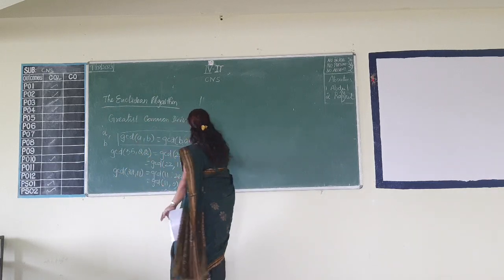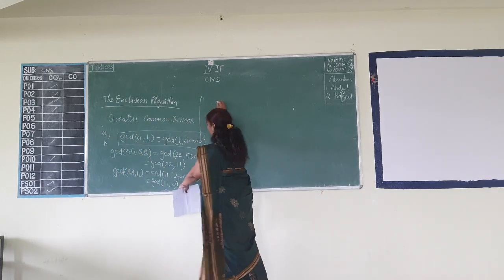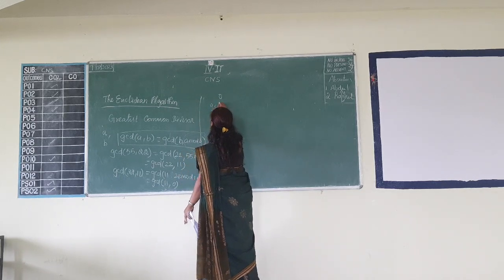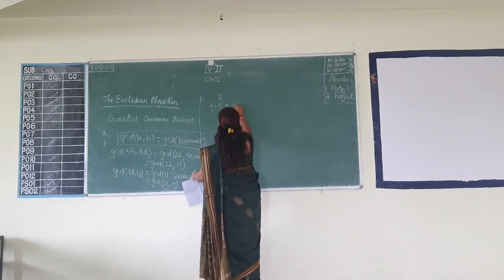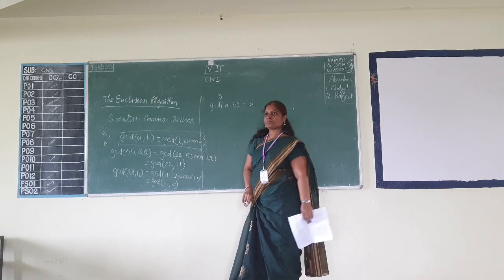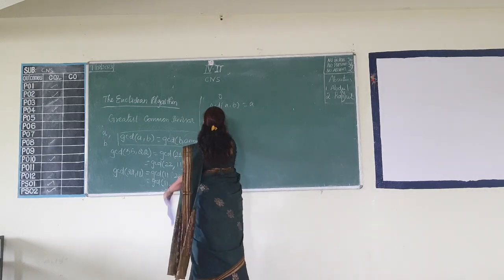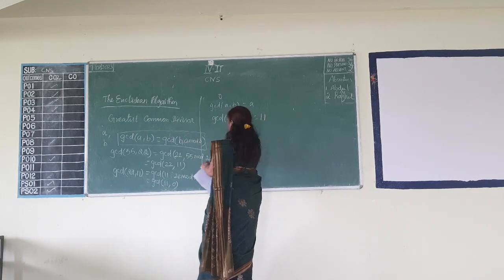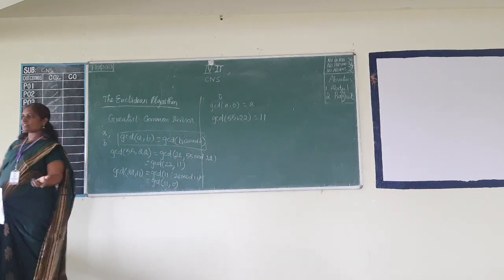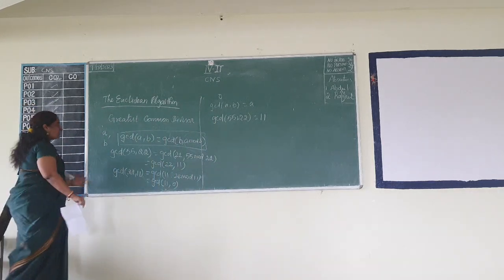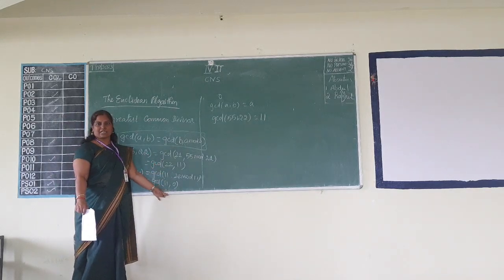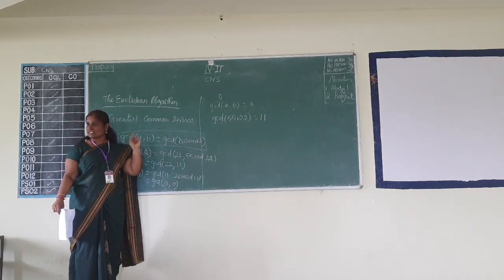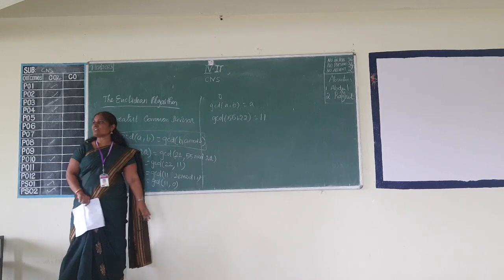When the second parameter of this function is 0, when A mod B is equal to 0, GCD of A comma B will become only A. So when you apply this over here, the answer is GCD of 55 comma 22 is equal to 11. I repeat again: these steps have to be repeated as long as there is some positive value in B. The moment it becomes 0, the A value will be announced as GCD.